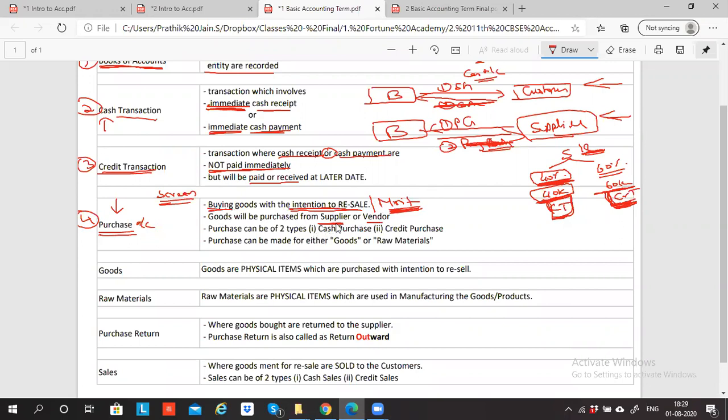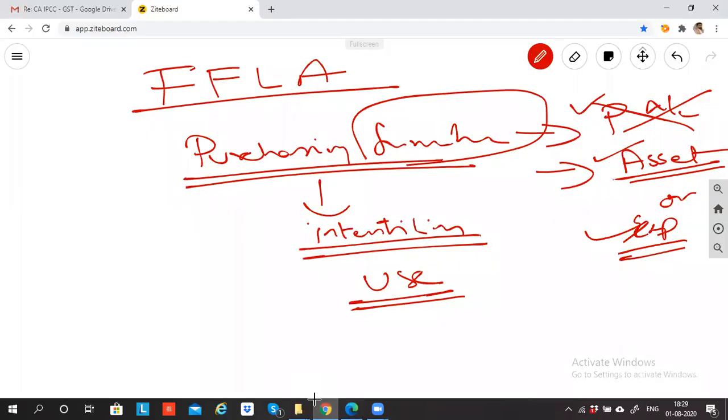Supplier and vendor, both are the same. A supplier's other name is vendor. The person from whom I'm buying the goods is called supplier or vendor, or in accounting we call it creditor also. So when I'm buying the goods from the supplier, and if I'm not making the payment and am making the payment later, then the supplier is called a creditor. Please mark this word, very, very important.